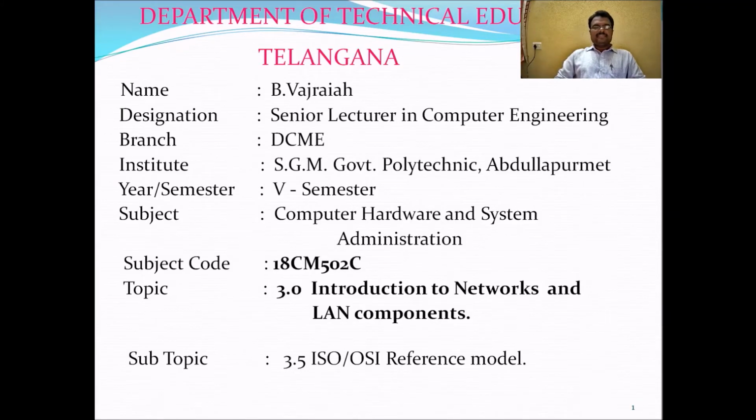Very good morning. Today in this class we are going to see the ISO OSI reference model, the OSI reference networking model.